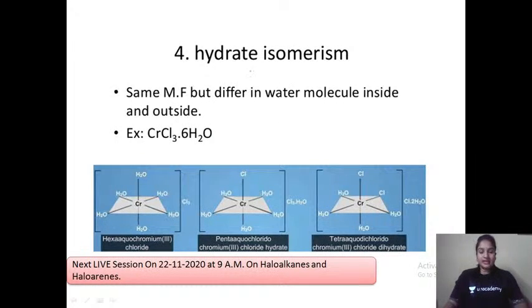Last one, hydrate isomerism. As the name itself suggests, hydrate means water. Now here, again they will be having the same molecular formula, but they differ in the water molecules inside and outside the coordination sphere.